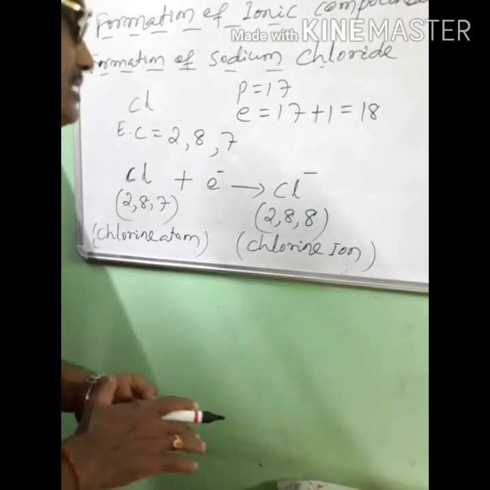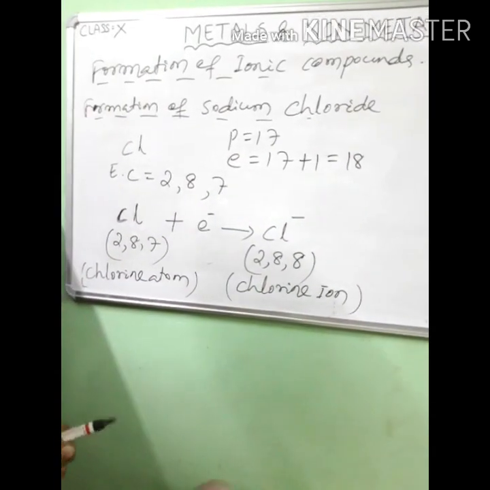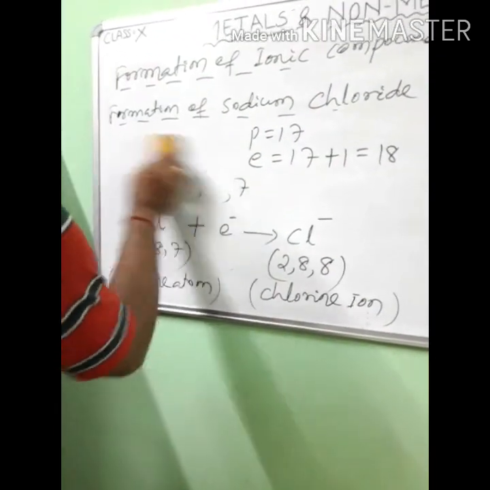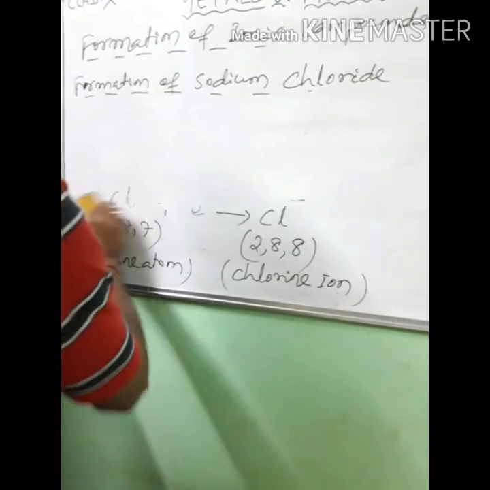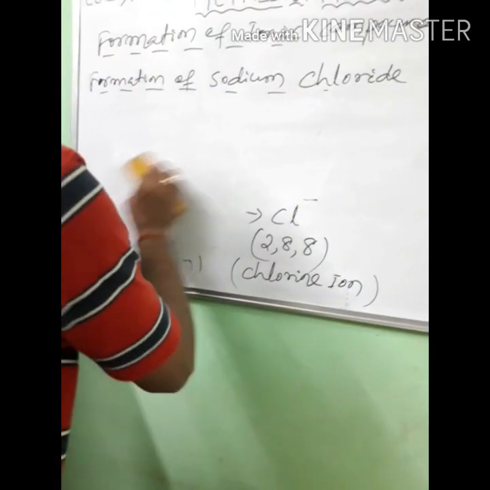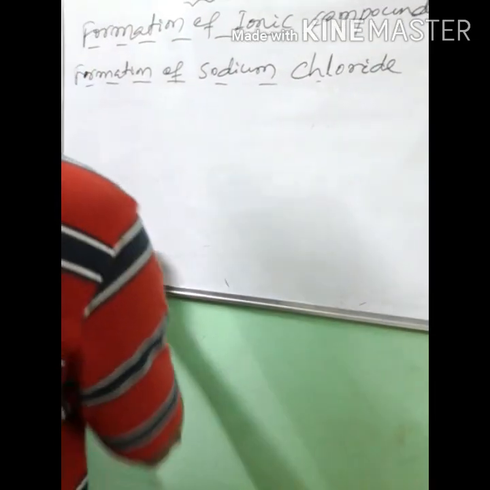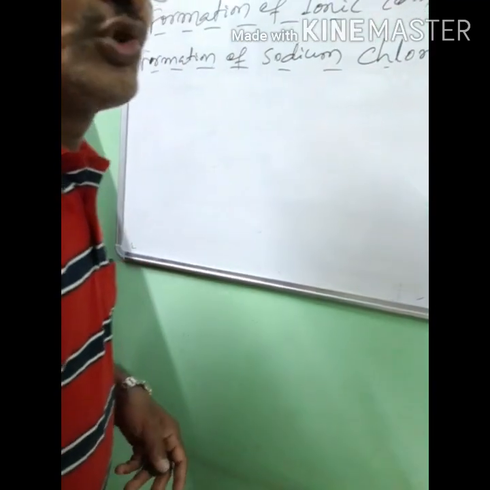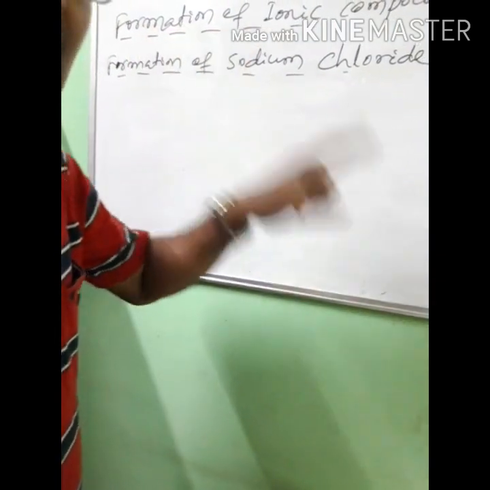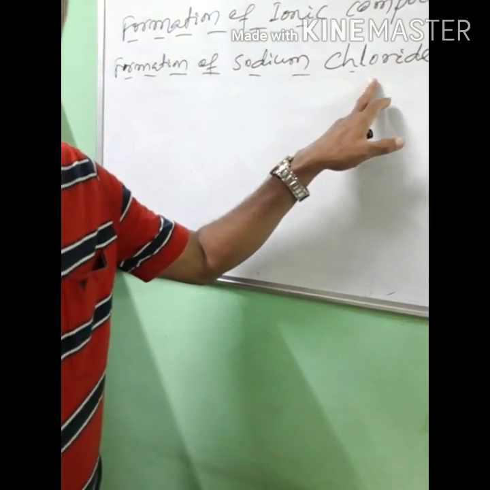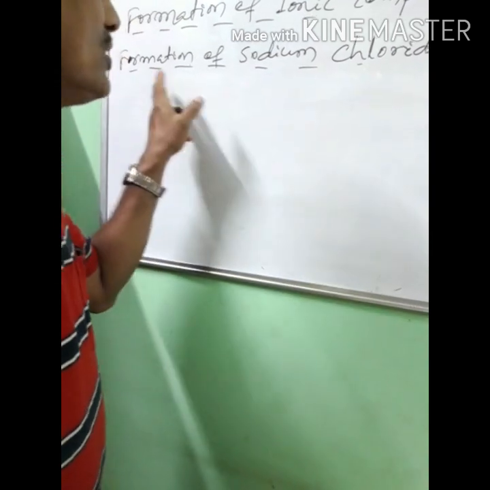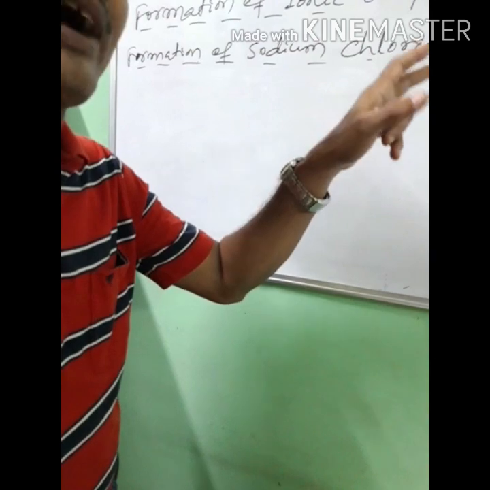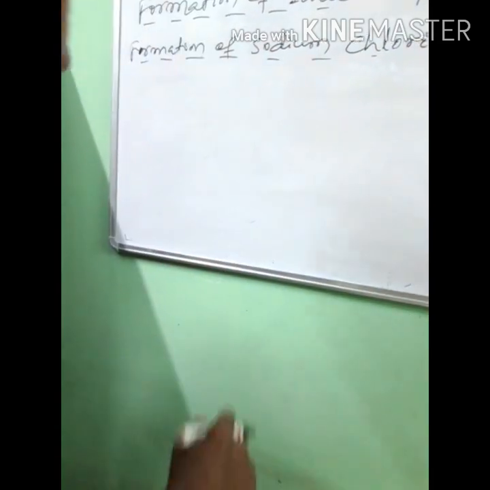Okay. Now, finally we will go to the formation of sodium chloride. We know that sodium will give one electron and chlorine will accept one electron. So sodium will give one electron to chlorine, and chlorine will accept one electron from sodium. Okay, clear? Let us write this.